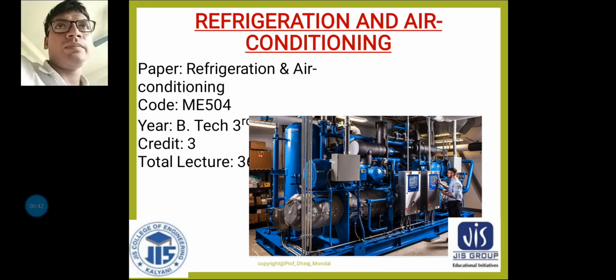Because in the simple vapor absorption refrigeration system, the performance or COP is low compared to the practical vapor absorption refrigeration system, we used extra accessories like the analyzer, rectifier and heat exchanger to enhance the COP.